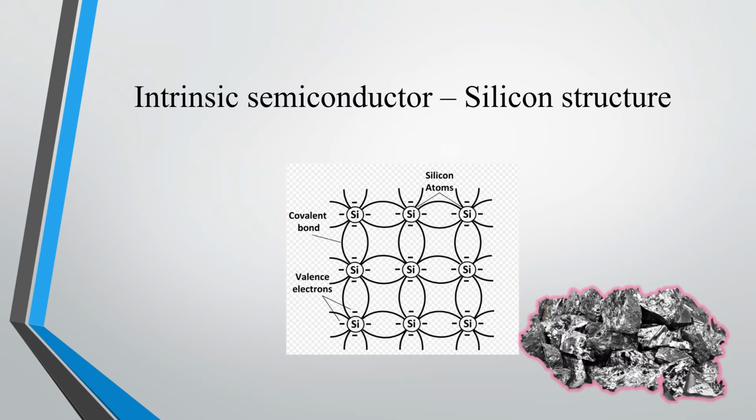So in order to improve its conductivity or electrical property, what we are going to do is a doping process. We'll see what is doping and what are dopants. So in order to improve electrical conductivity, we are adding impurities to the intrinsic semiconductor to make it an extrinsic semiconductor.